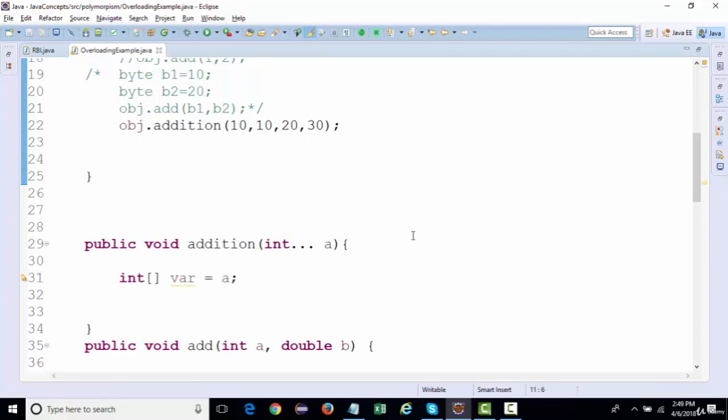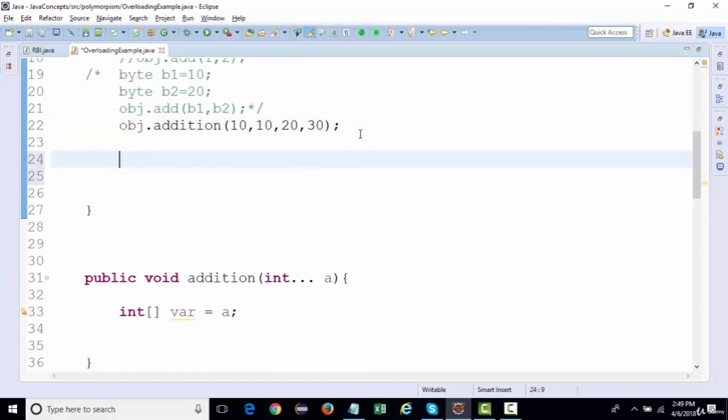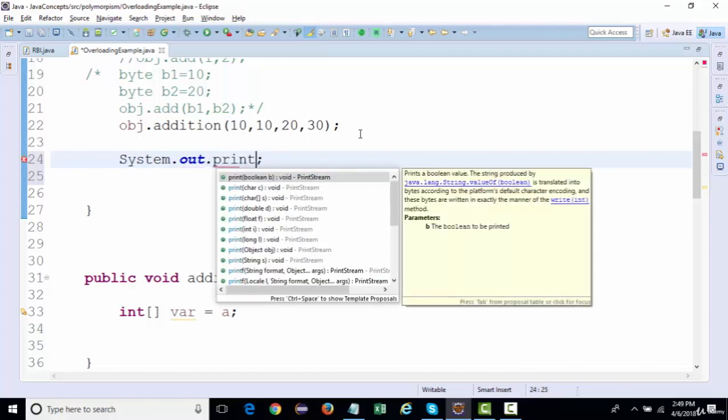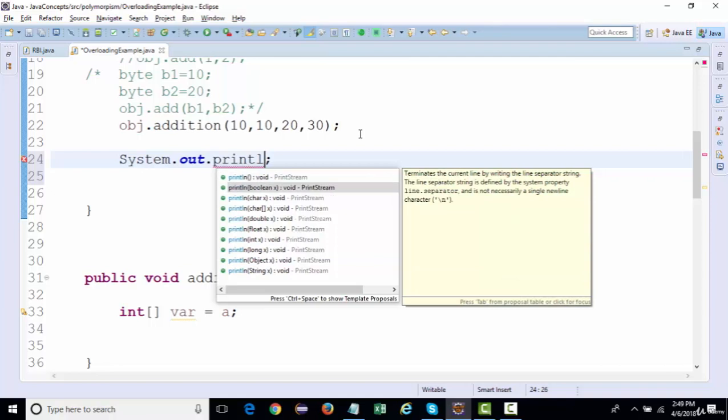So what else can we see in overloading? Okay, tell me one thing. We very frequently use System.out.println. So is the println method overloaded or not? Let us see. If I do System.out. and then dot println, see, this is an overloaded method. So the println method of Java is also overloaded.